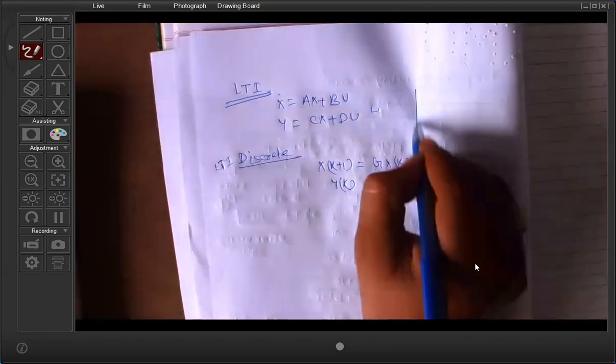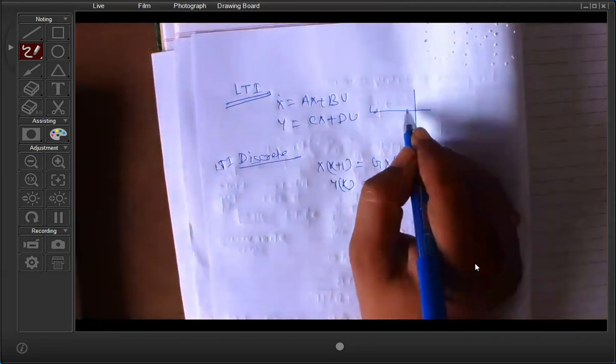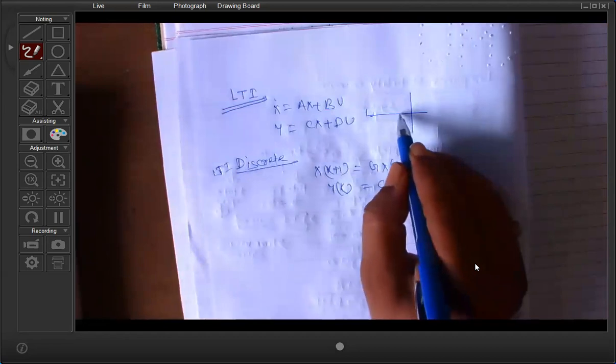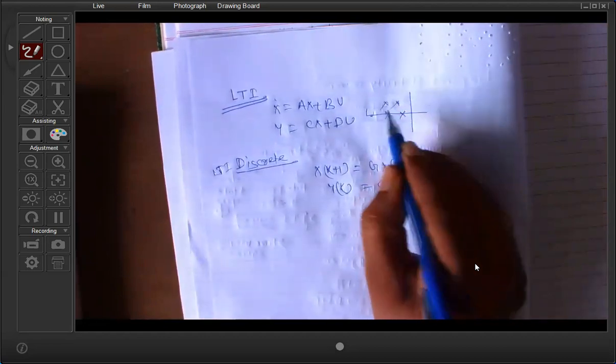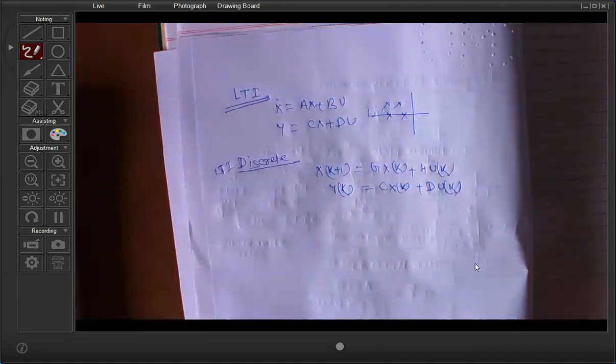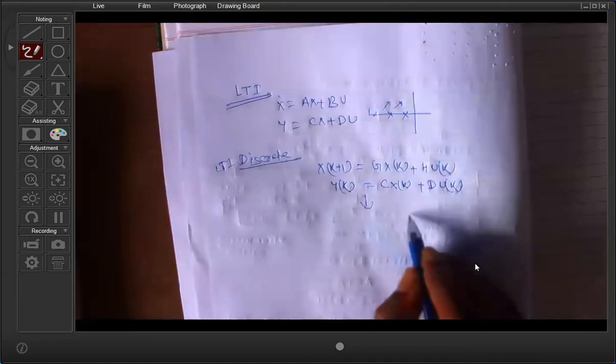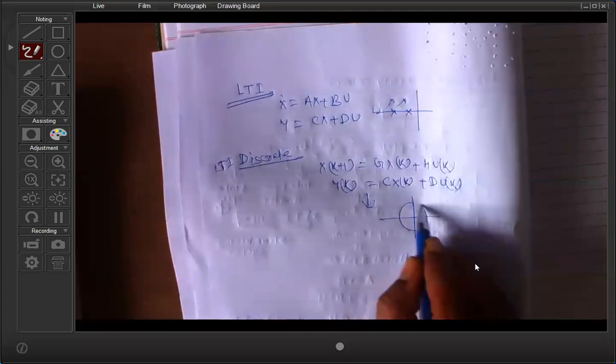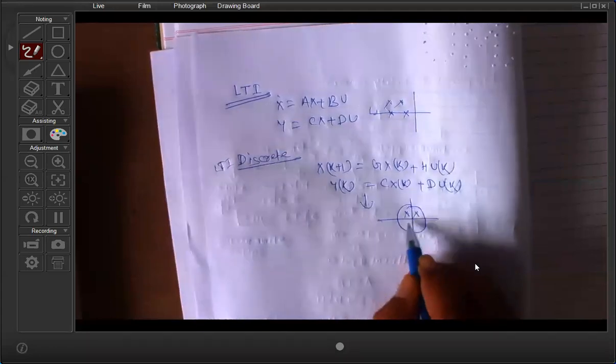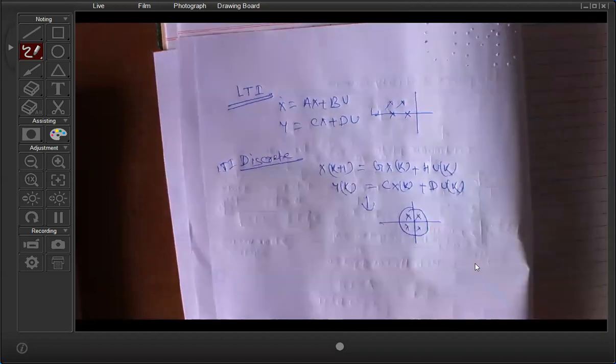If the real part of the eigenvalue is negative, that means the eigenvalue lies in the left half plane, then you can say the system is stable. Similarly, in the discrete system, if the eigenvalue lies within the unit circle, then you can say that the system is stable. But sometimes it is not possible to find out the eigenvalue of the system.